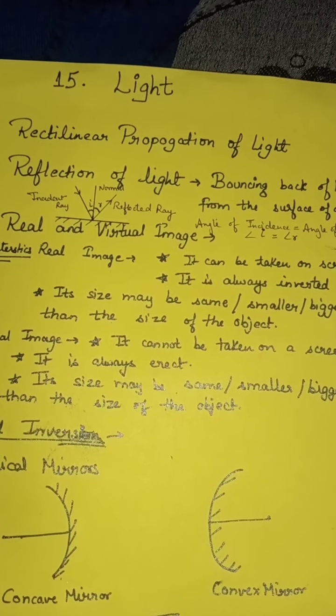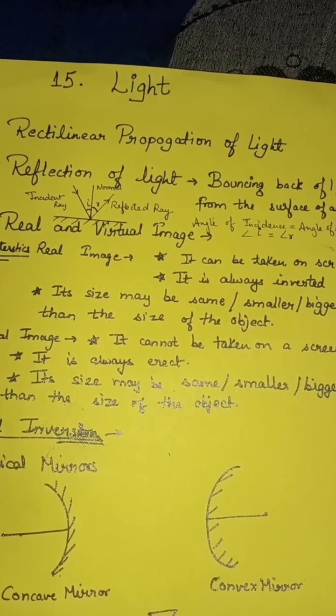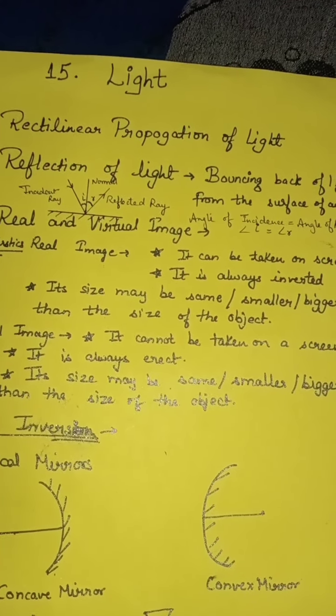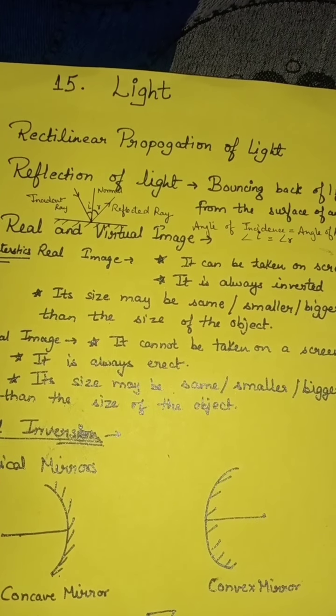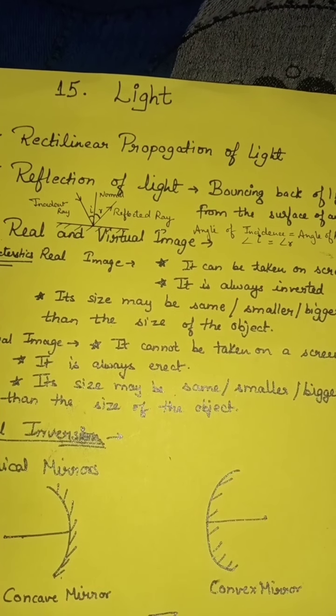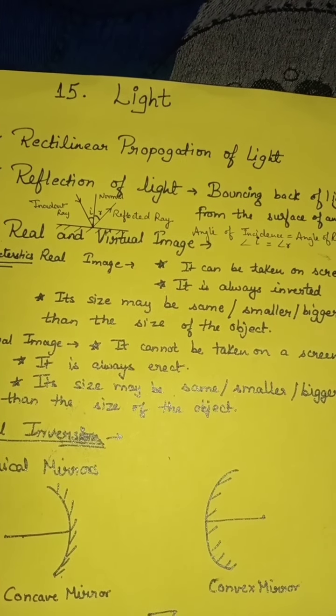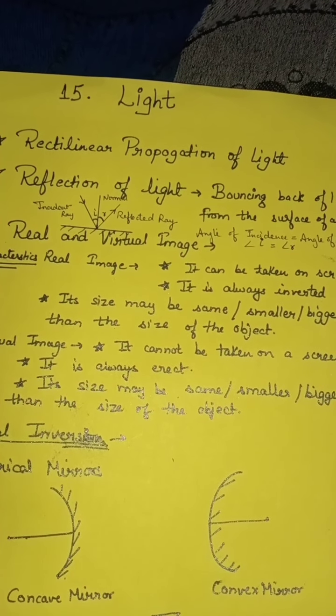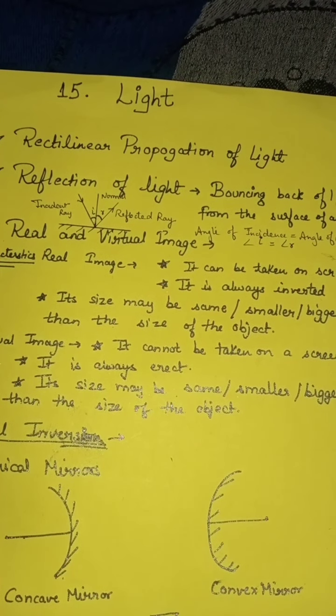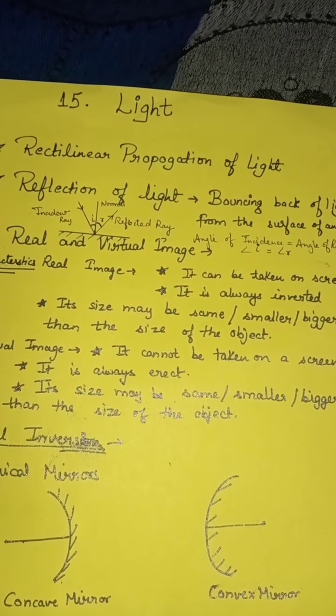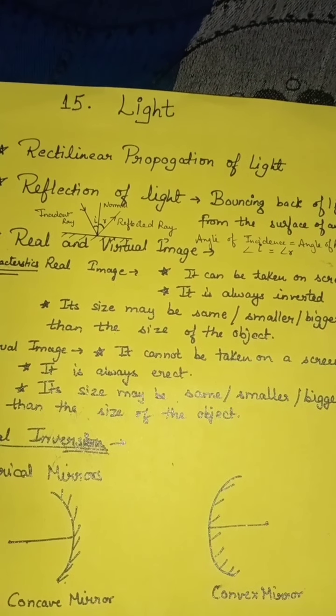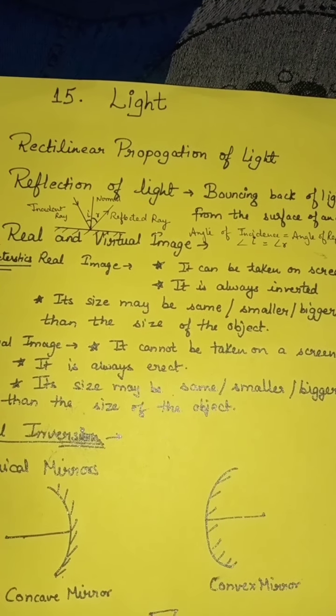And also the image is laterally inverted. Lateral inversion means interchange of left and right, the reversal of left and right. When you raise your right hand in front of a mirror, it looks like you are raising your left hand. This is lateral inversion. Okay.